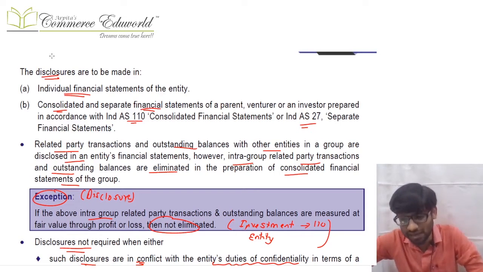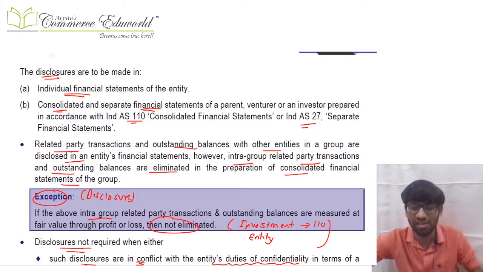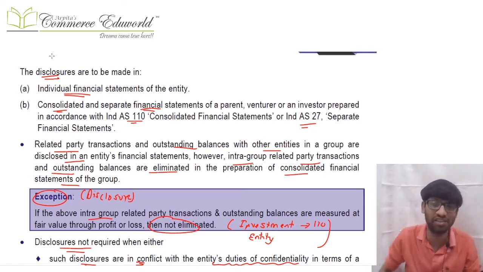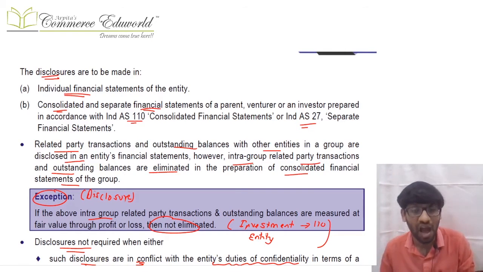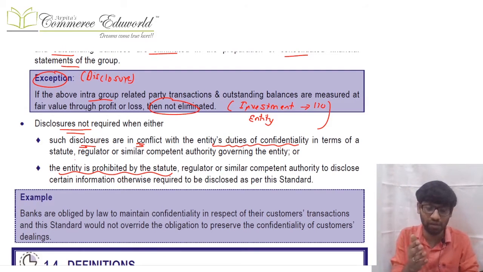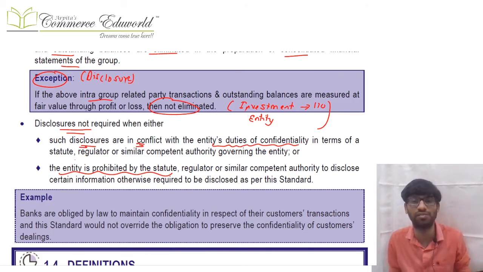Next, many times it can happen that when you are making consolidated financial statements, there can be certain intra-company transactions which get eliminated. So they are related party transactions, but they have already got eliminated. Then how to disclose? If few things are eliminated, then they cannot be disclosed. However, if the transactions don't get eliminated, then you will have to disclose. Sometimes it can happen, in case of investment entities, that we don't consolidate, as an exception given in certain Ind AS, which you will study in Ind AS 110. If you have not consolidated, the intragroup transactions are not eliminated. If they are not eliminated, then you have to disclose them as related party relationships and transactions.